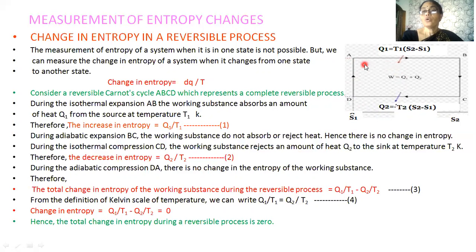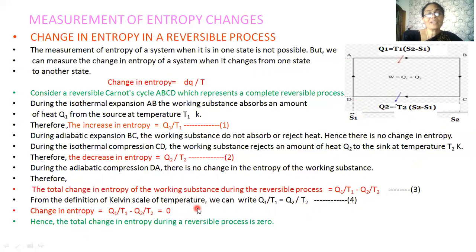So here there is an increase in entropy, here there is a decrease in entropy, and here the entropy remains constant. So the total change in entropy of the working substance during the reversible process can be taken as the change in isothermal expansion and the change in isothermal compression. Hence, Q1 by T1 minus Q2 by T2.